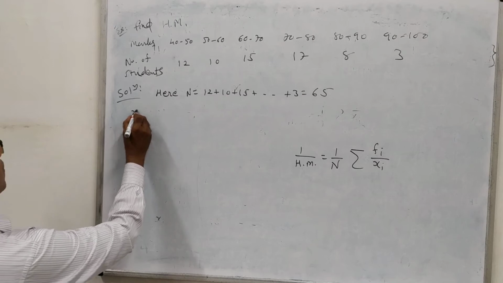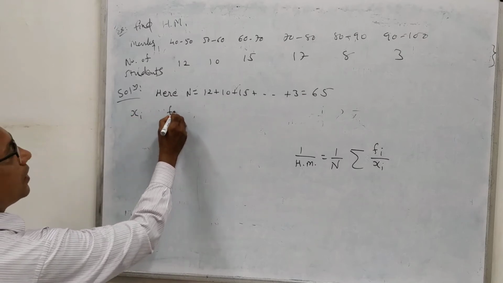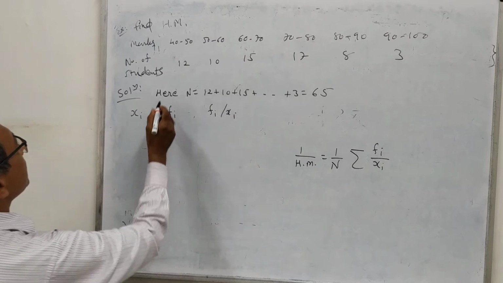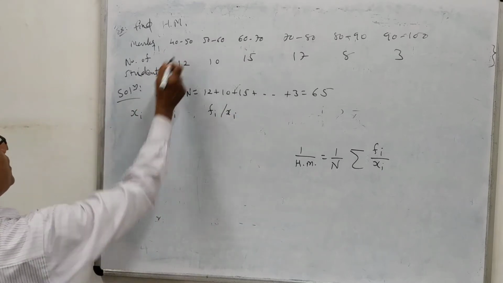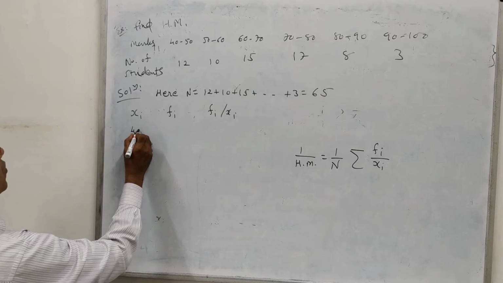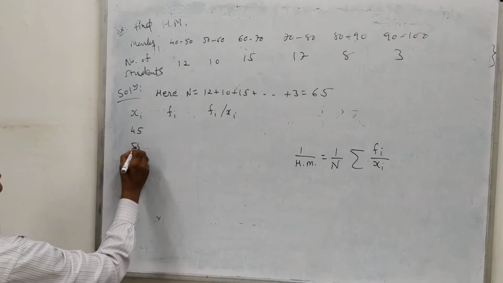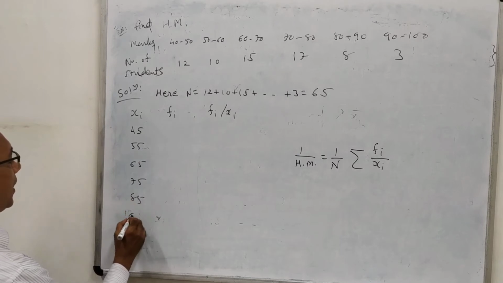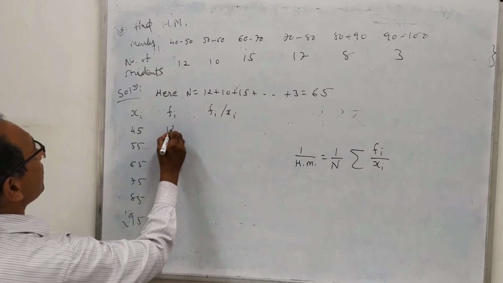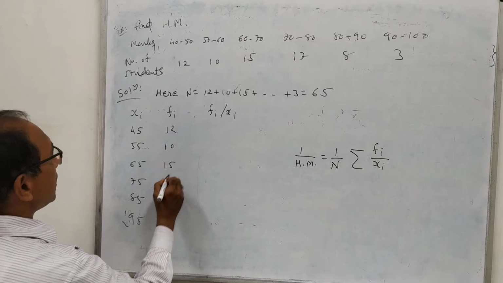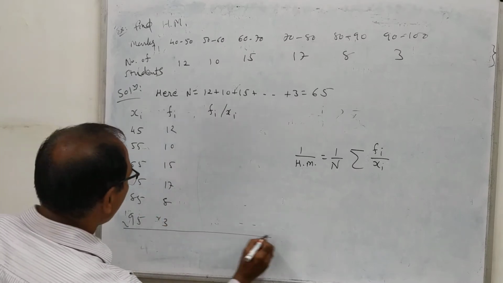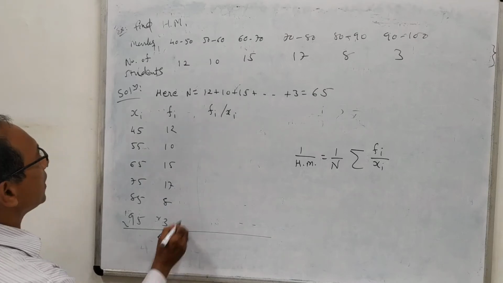So here write down xi, fi, then what will we need? fi upon xi. So xi is what? The mean of this, that is 40 plus 50 divided by 2, that is 45, 55, 65, 75, 85, and 95. And the frequencies are 12, 10, 15, 17, 8, and 3. The total of this is 65, as we have noted.